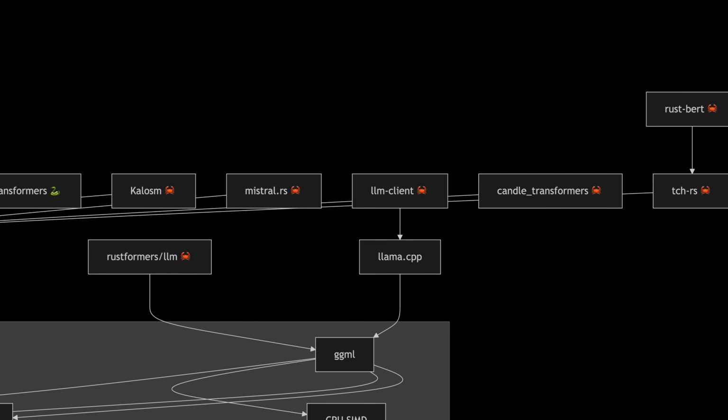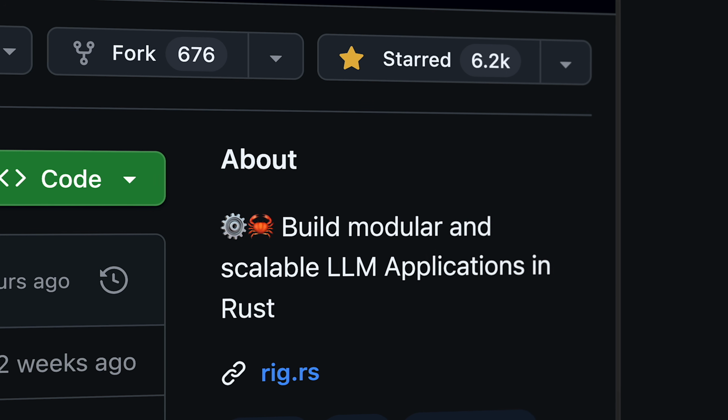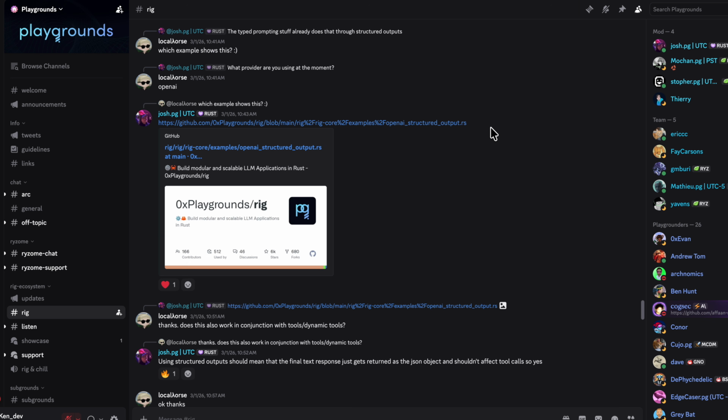There are a ton of Rust crates for interacting with language models, but RIG is a pretty good starting point. It has concise APIs, a good set of features, a track record of active development, and a responsive community on Discord.